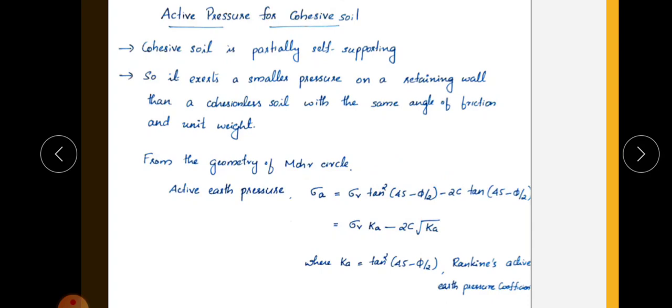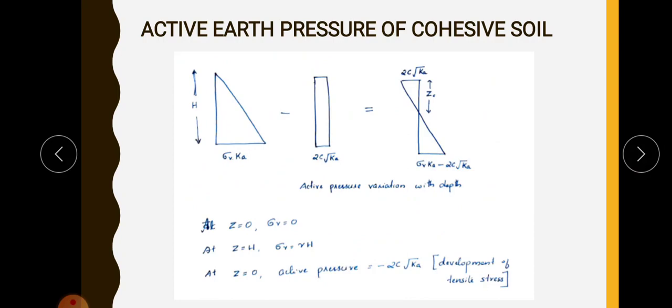That is Rankine's active earth pressure coefficient. So this equation becomes sigma V Ka minus 2c root Ka. Ka is tan square 45 minus phi by 2, or 1 minus sin phi divided by 1 plus sin phi. This is the equation of active earth pressure in the case of cohesive soil. So the factor deducted from the lateral earth pressure value is 2c root Ka, where c is cohesion. We can represent this graphically.